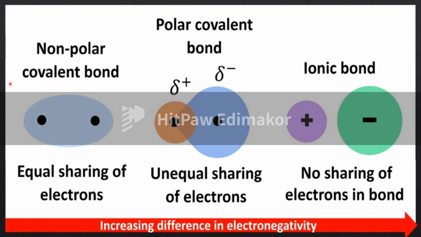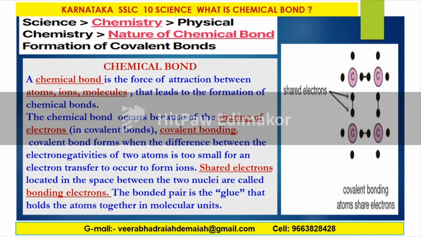Polarity and non-polarity. Well, in this class today, physical chemistry, the nature of chemical bond and the formation of covalent bonds. The important thing is that the electrons located in the space between the two nuclei during the sharing of electrons are called bonding electrons. What are bonding electrons? There are some electrons in the space in between. The bonded pair is the glue that holds the atoms together in molecular units.